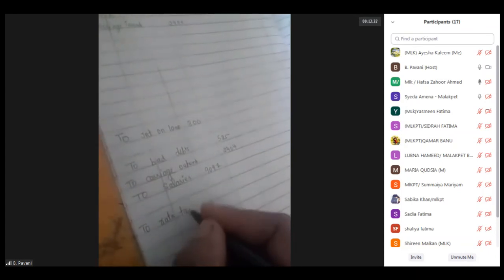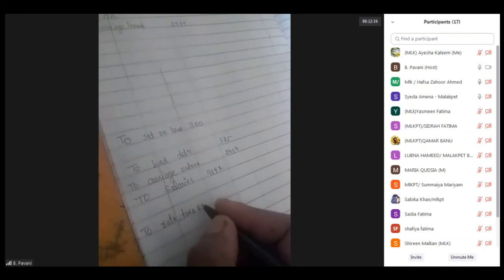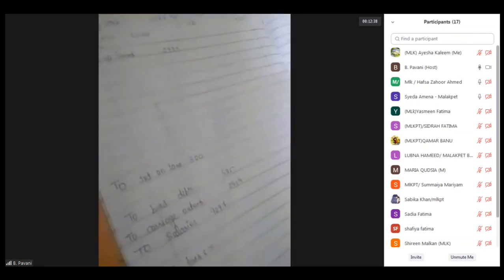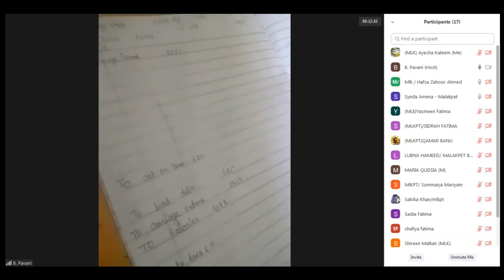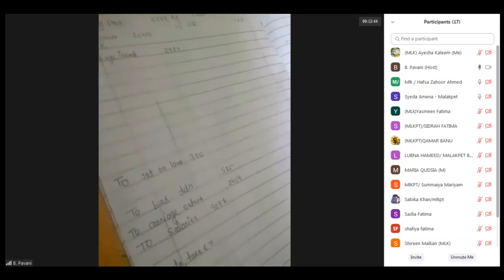Ma'am, but they have given it on the credit side, no? So we will not write on the credit side. They didn't give it on the credit side. As you can see in the problem, they have given debit balances and credit balances separately. On the credit side, they did not give the rates, taxes and insurance. Okay, sorry. Okay. Yes, ma'am.